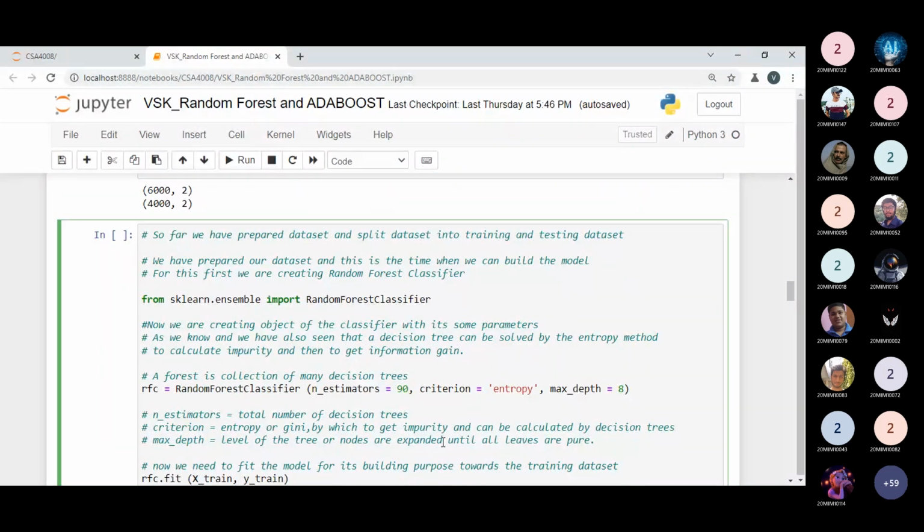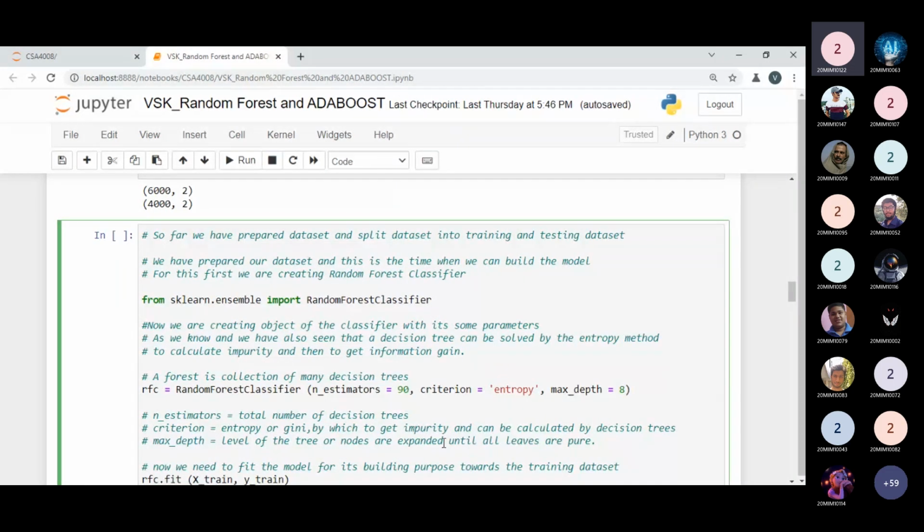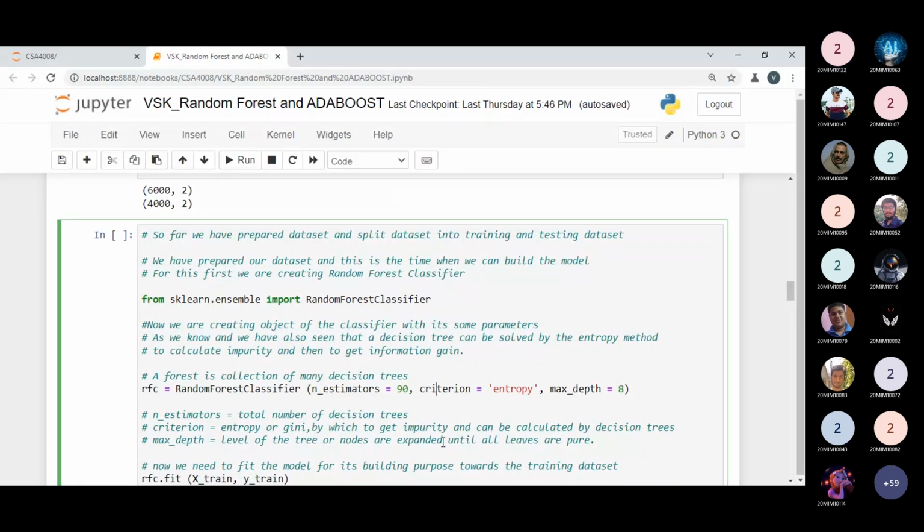I have passed 90 previously, but if you want to update, you can update. Tell me what would be the size I must pass. So let it be 90 only, no issue. If you want to update, then you can update from 1 to 4,000, because the total number of data we have is 4,000. You can give any value in the range, no issue.